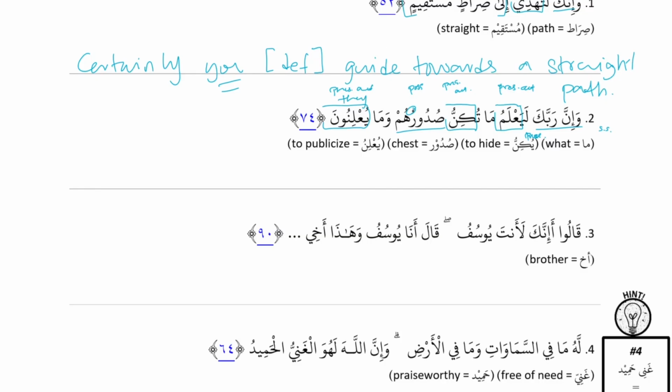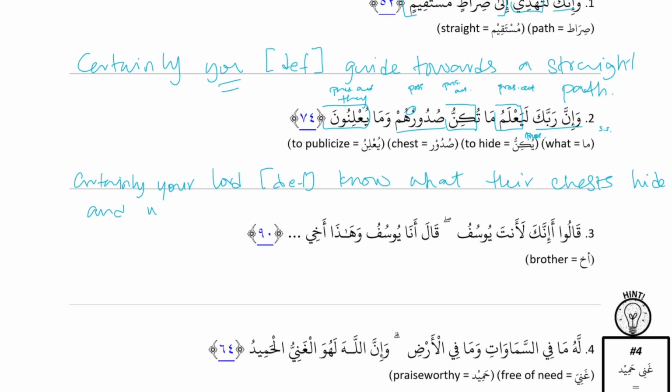Let's translate. So certainly your Lord definitely knows. Right, more emphasis now. Ma means what. And then doer is their chests. Doer is the entire possessive, so their chests hide. Tukinnu is hide. And then wama, and what they publicize. Very good.